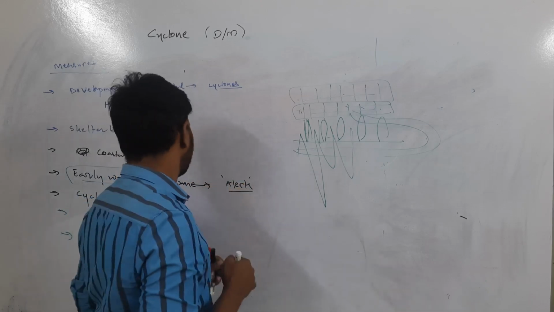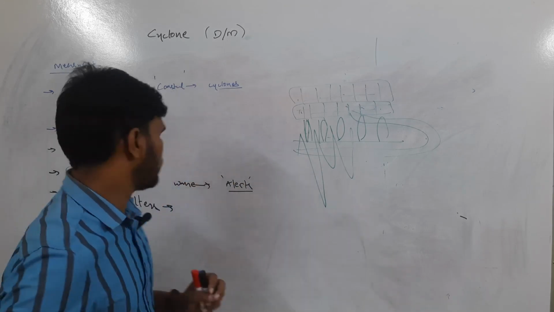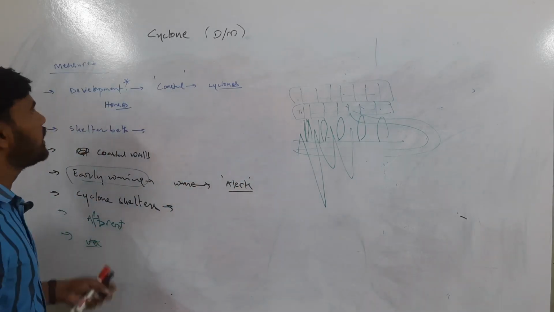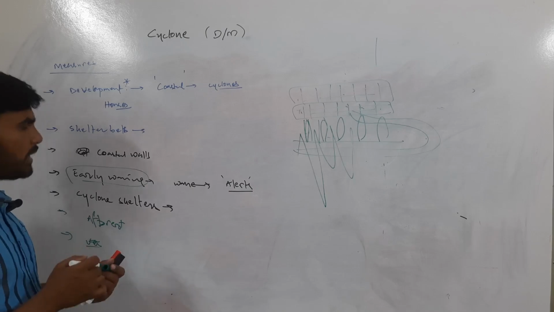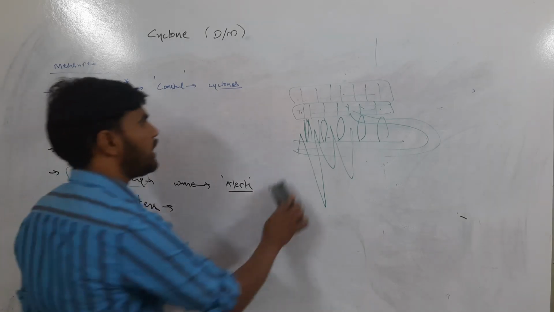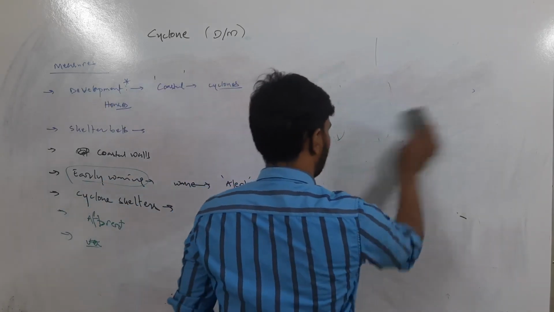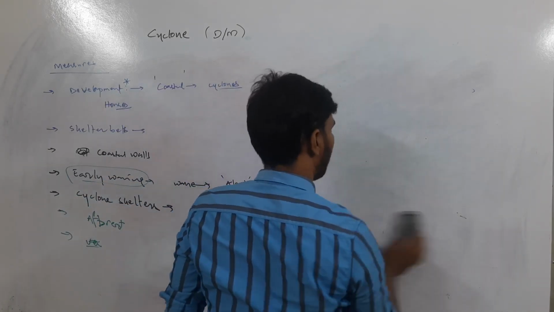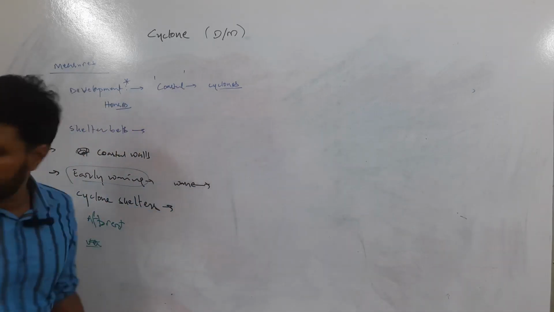Okay, basically, we should focus broadly on this aspect also, that is global warming. So briefly, these are the measures that we can take to prevent or reduce the impact of cyclones. Okay, right, you remember these few measures.